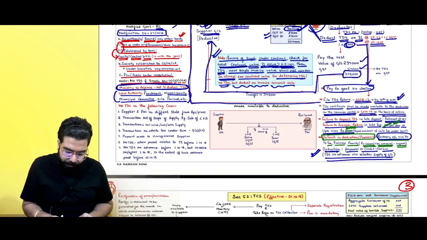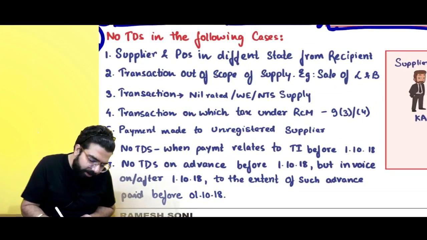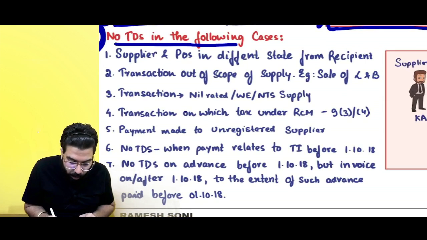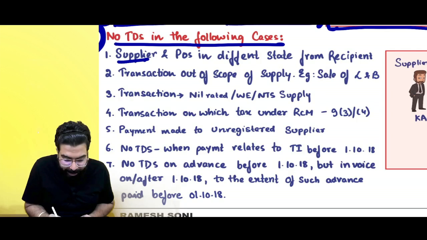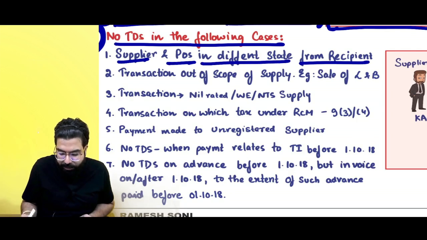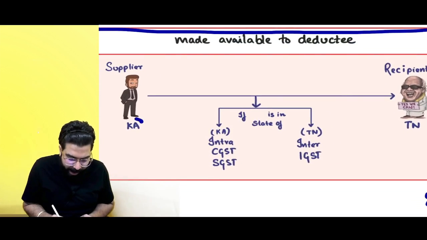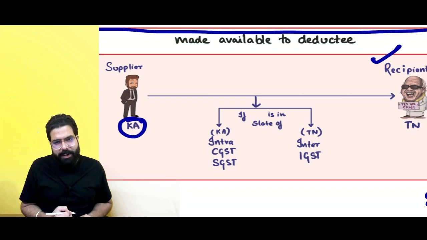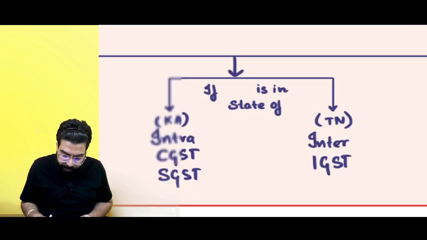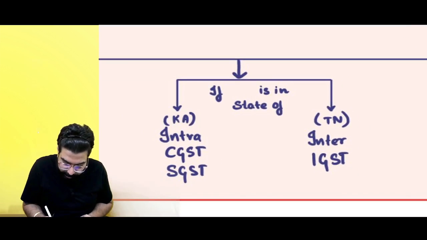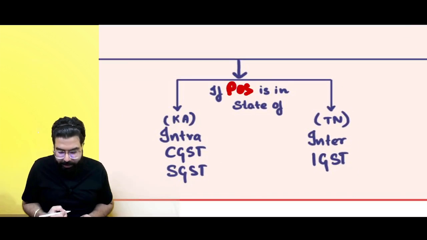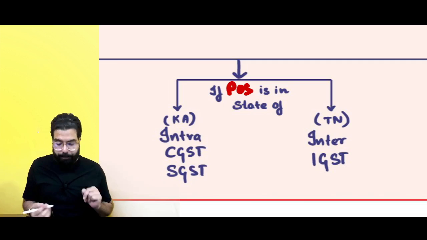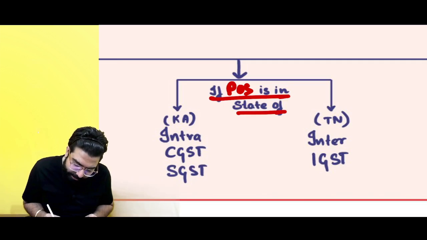Let's go ahead. Now, this is also something which is very important. They go ahead and ask practical questions. Remember always, no TDS in the following cases. Supplier and place of supply in a different state from the recipient. For example, over here, I am in the state of Karnataka. Recipient is in the state of Tamil Nadu. Everyone over here, you have to write: if place of supply. The word is missing, if place of supply. If place of supply is in the state of Karnataka only.